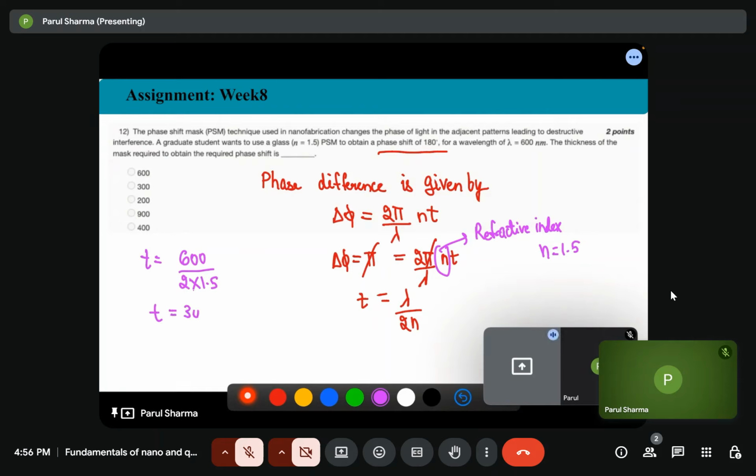That is 300 nanometer. So the student has to use a 300 nanometer thick mask to obtain the phase shift of 180 degrees with a refractive index of 1.5.